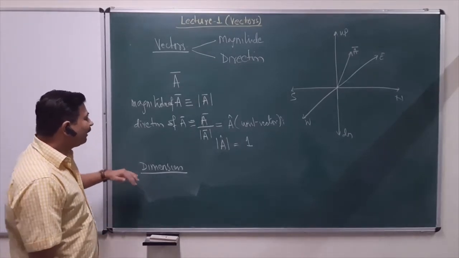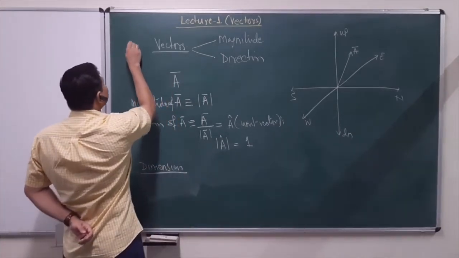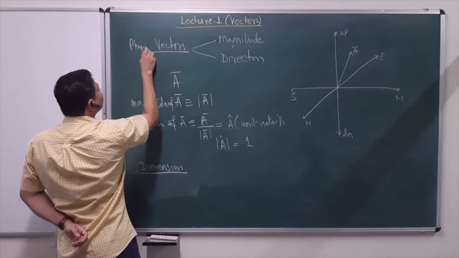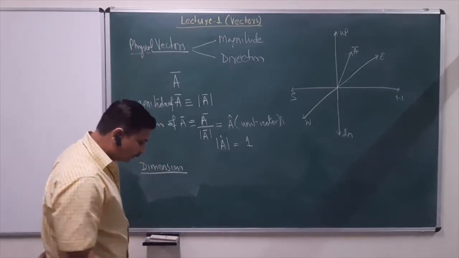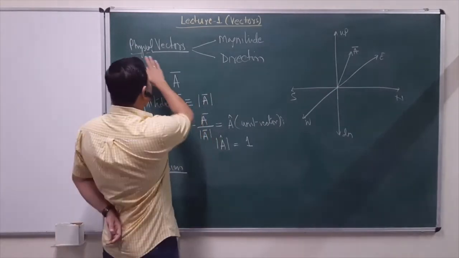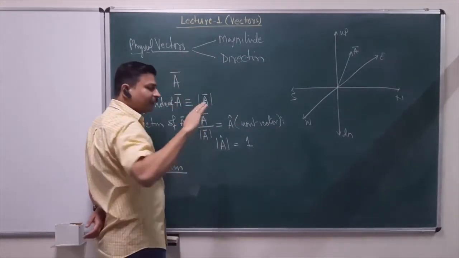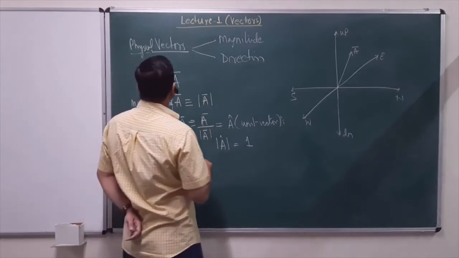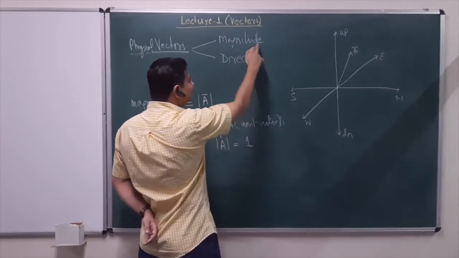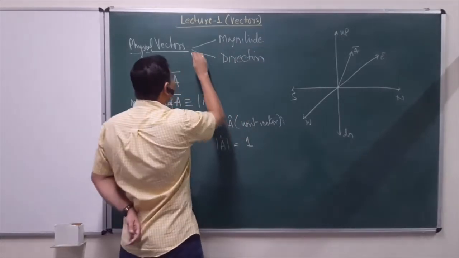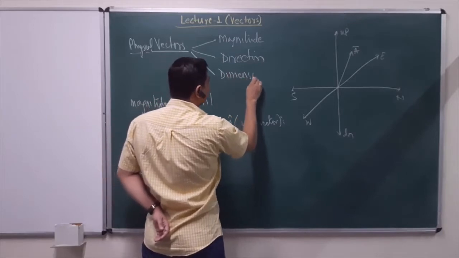So now we also have to attribute this. Basically, I write this as a physical vector quantity. So now instead of just calling it an arbitrary vector, I am calling it a physical vector. All the vectors which will represent certain physical entities, a physical vector will have magnitude, it should have a direction, and it will also have a dimension.